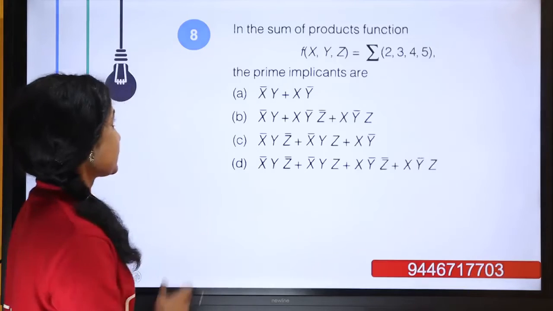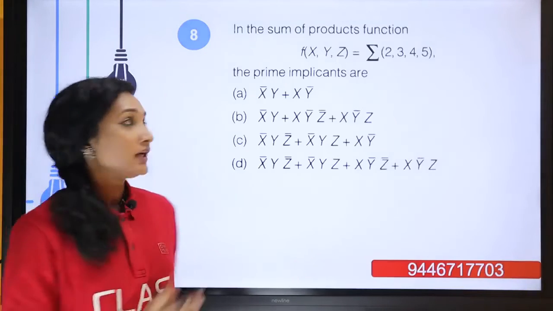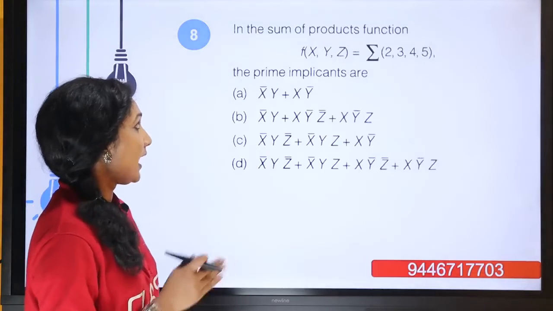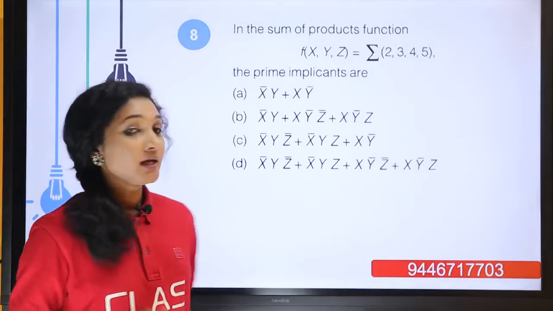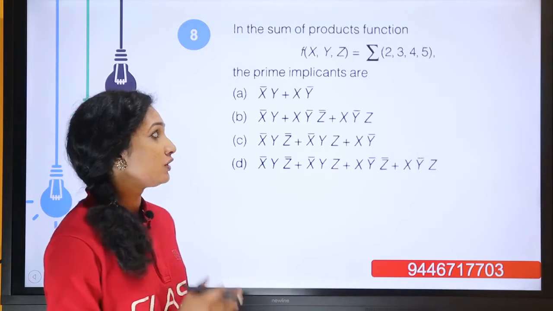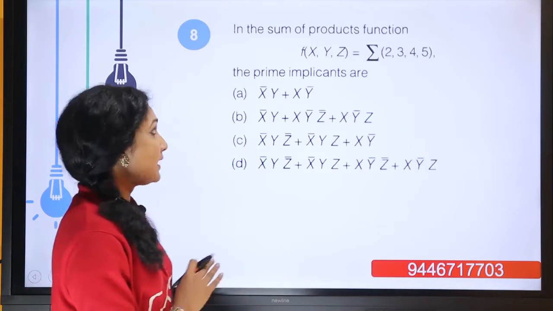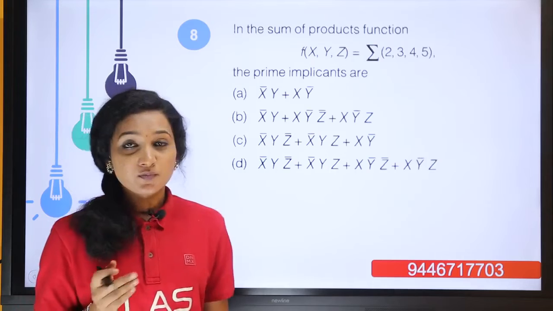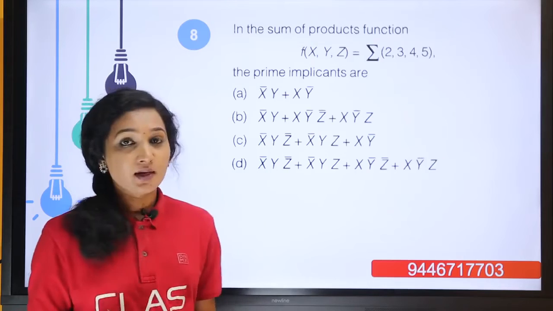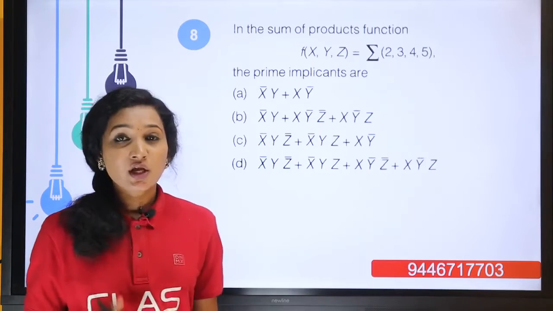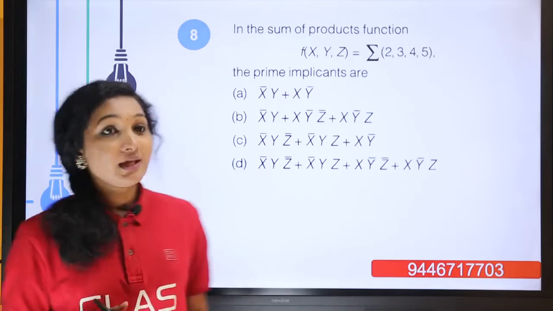Now moving to the next question. Question number 8. In the sum of product function f of x, y, z equal to sigma 2, 3, 4, 5, the prime implicants are. We have to find the prime implicants of this function. So we have to solve it using the K-map.